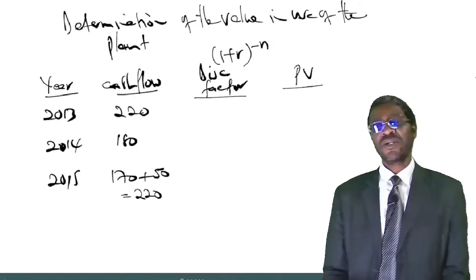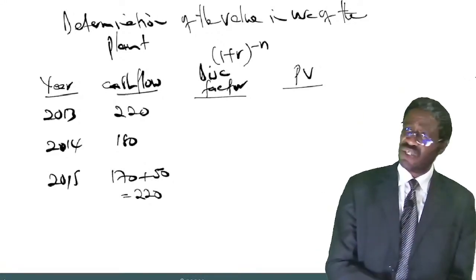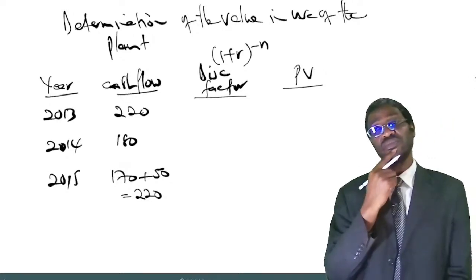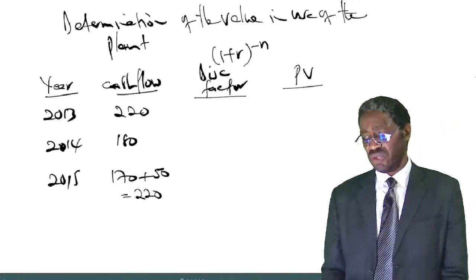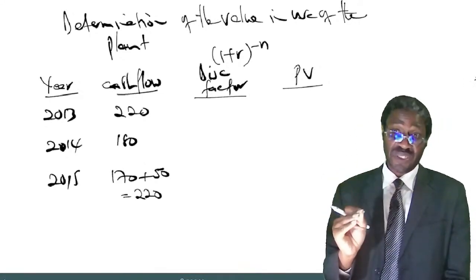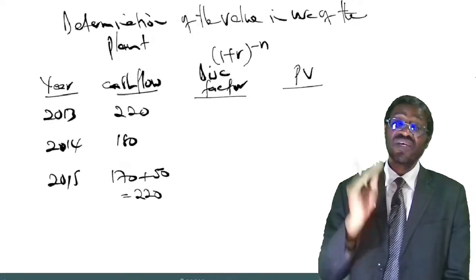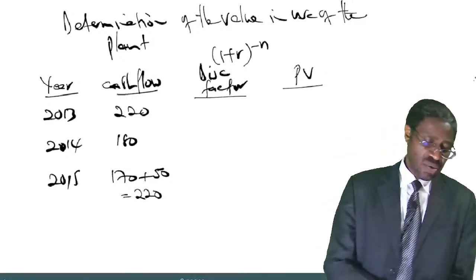Okay? So maybe I can test one, because I've already been given the factors. I don't need to calculate, but let us test one. We are told our r is 10% in the question, you remember? So if I take 1 plus r being 10%, it means we are taking 1.1 to the power of negative 1.